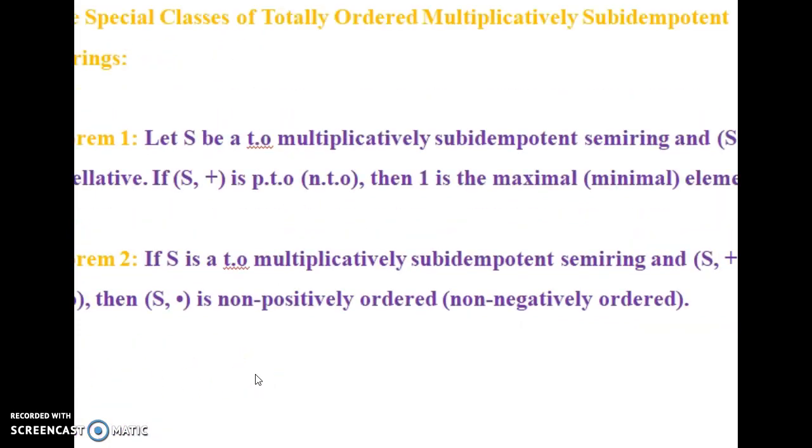And here we apply the totally ordered relation on multiplicatively subidempotent semirings. Then we obtain two different outcomes by considering a totally ordered multiplicative semiring with respect to S plus and S dot, additionally applying the cancellation law.